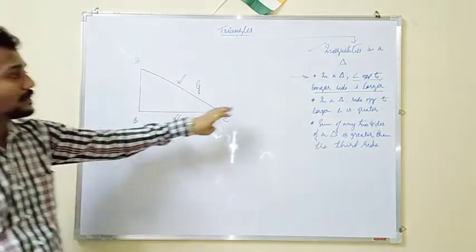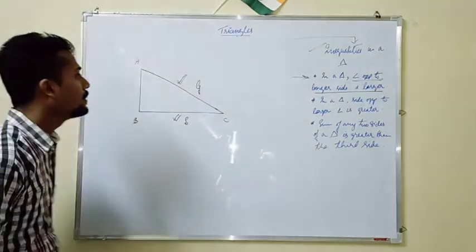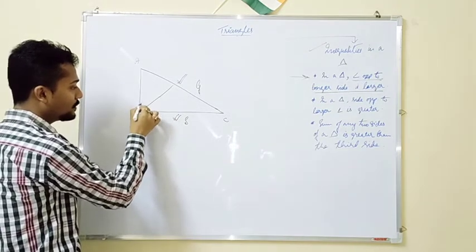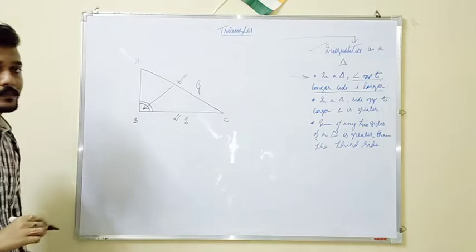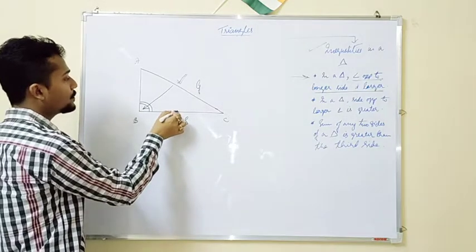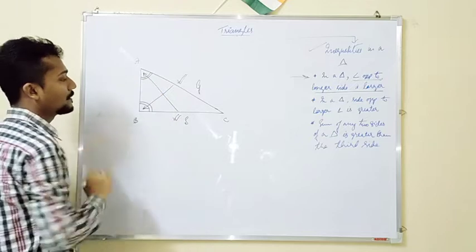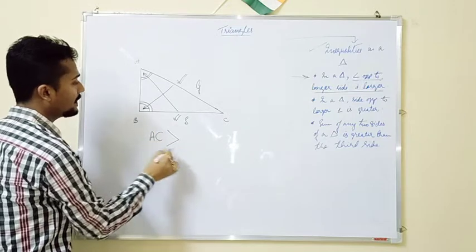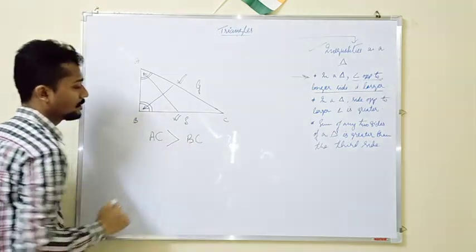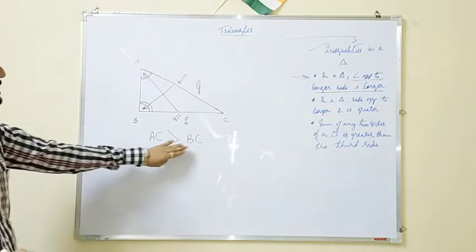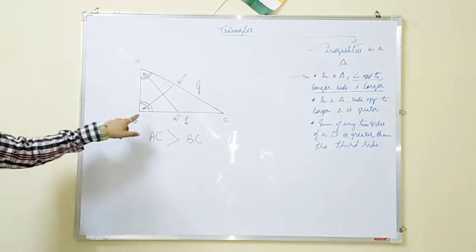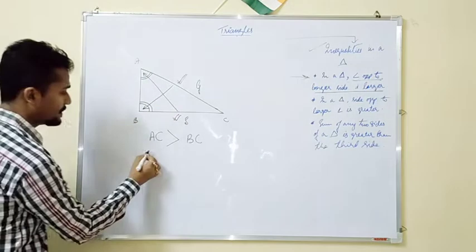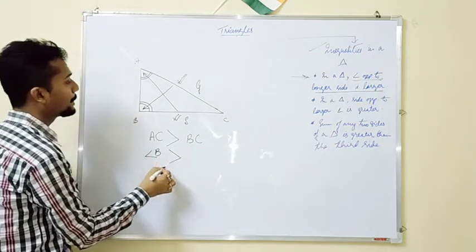That means according to this rule, what is said? Angle opposite to the greater side. That means this is the greater side and the angle opposite to it is this. And this particular side is smaller. That means the angle opposite to this is this. I mark it as this particular side AC is greater than BC, isn't it? That means angle opposite to the greater side, the angle opposite to AC is angle B. That means angle B will also be greater than angle A.